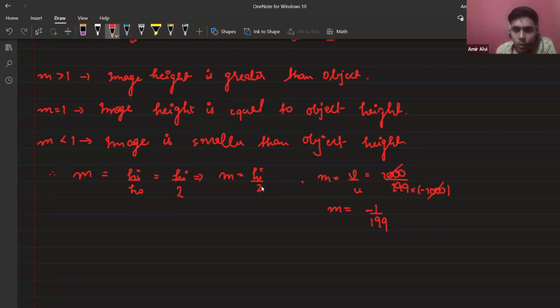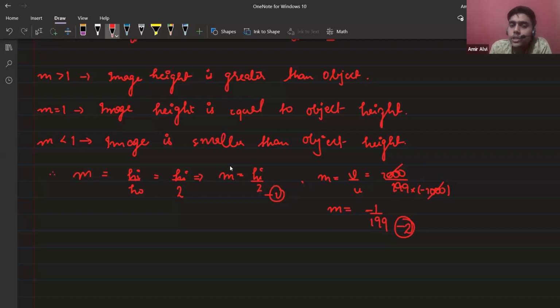Now if this is equation 1 and this is equation 2, can I equate both of them, because both the terms are magnification? Magnification is how much the image is enlarged or diminished.